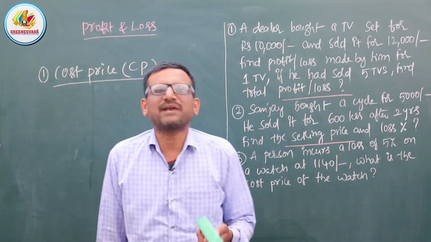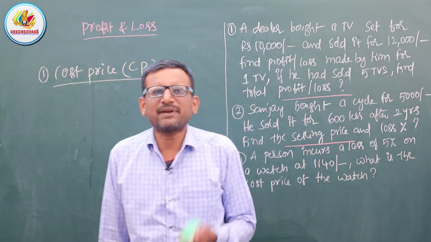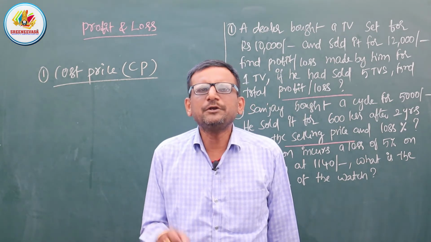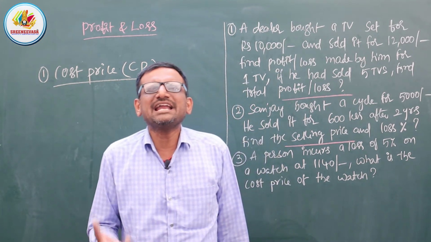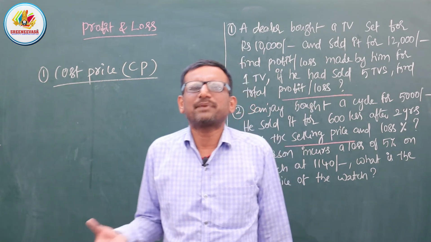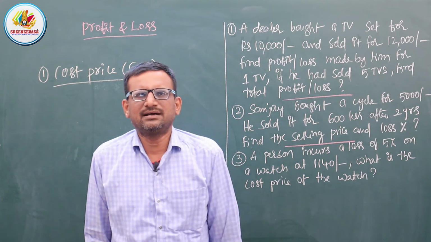That is cost price. So what exactly is a cost price? The amount of rupees at which we purchase an article, we call a cost price. In Telugu we use "konna vela".